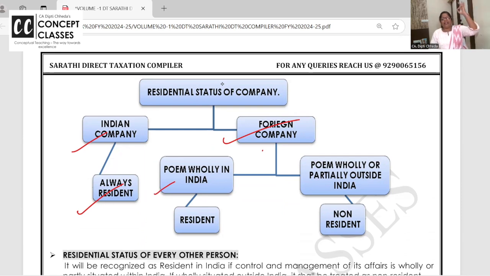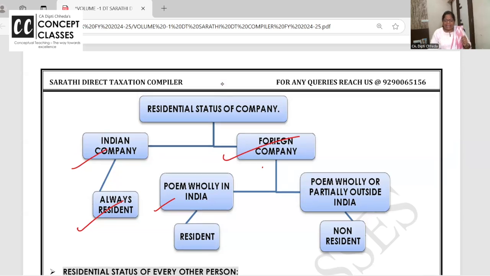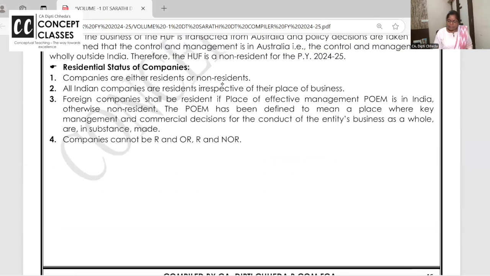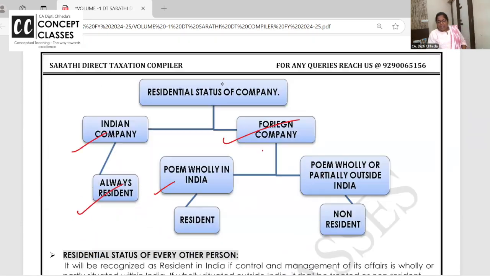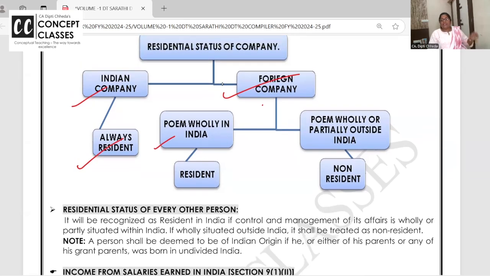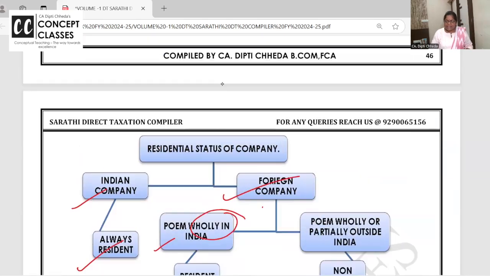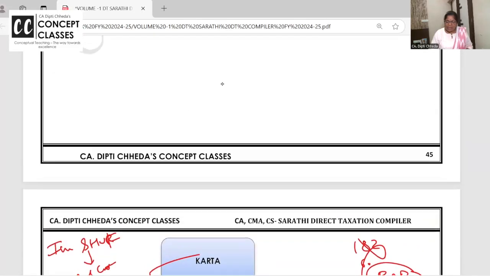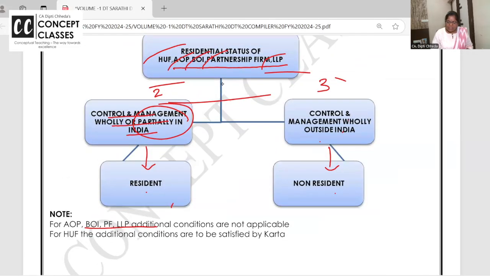Detailed POEM is there in final, but what's the meaning of POEM? Place of effective management. If foreign company's control and management is wholly in India, then resident. Wholly outside India is non-resident.